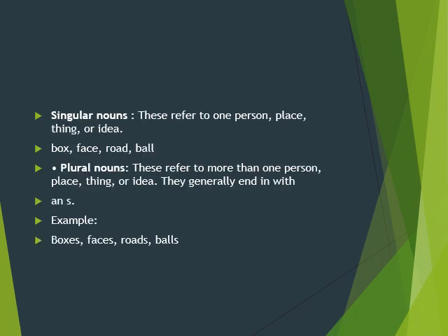After that, we have singular nouns that refer to one person, place, thing, or idea, where there is no plural, just like boy, box, face, road, one road, ball, and one ball. But when we are talking about plural nouns, these nouns refer to more than one person or thing, just like boxes, faces, roads, balls, and others that generally end with an s. Examples: boxes, faces, roads, and balls.